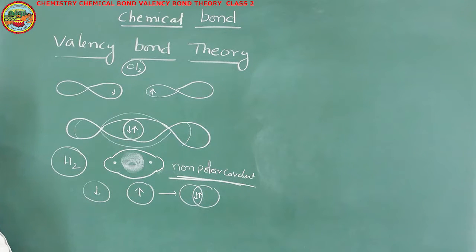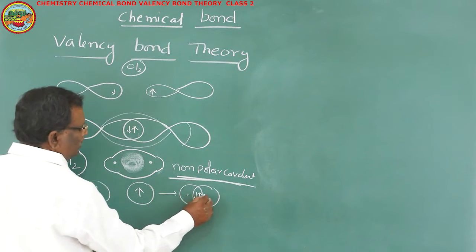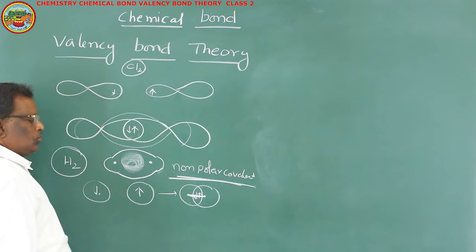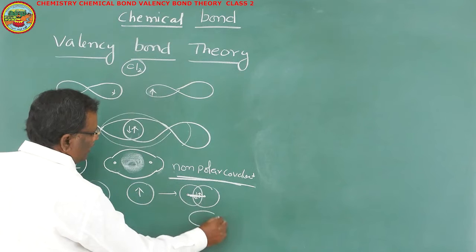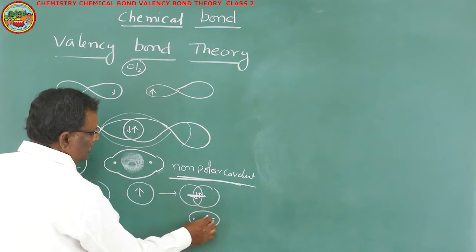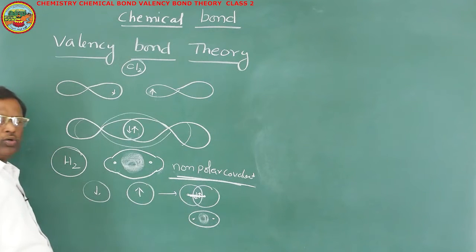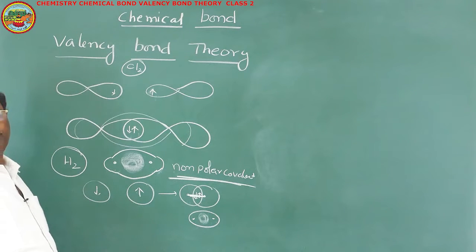So the covalent bond is formed between these two atoms, and this bond is also a non-polar covalent bond. Here also the same thing: the electron cloud is more in between the nuclei than outside the nucleus.